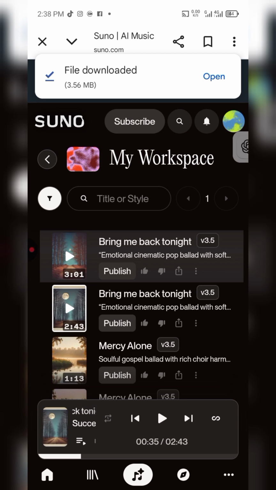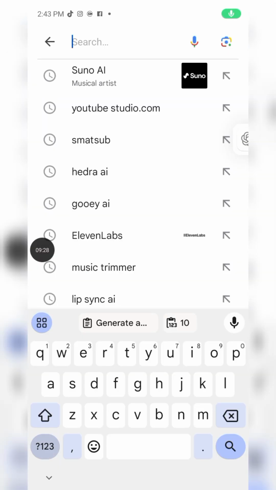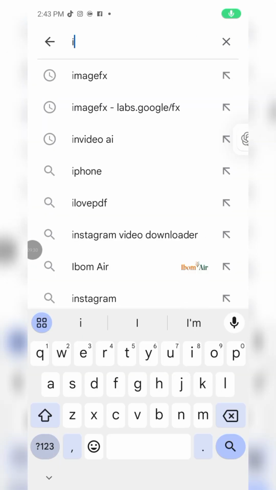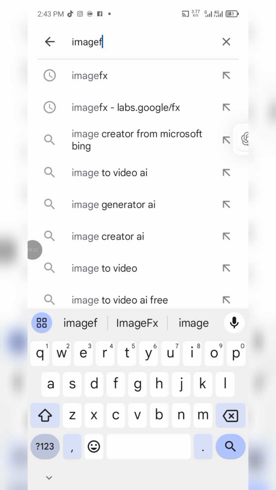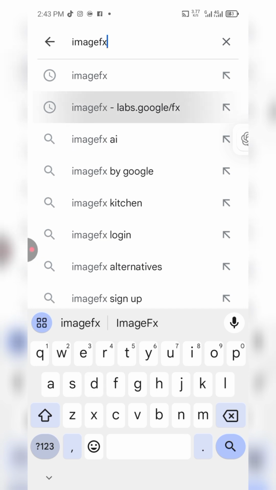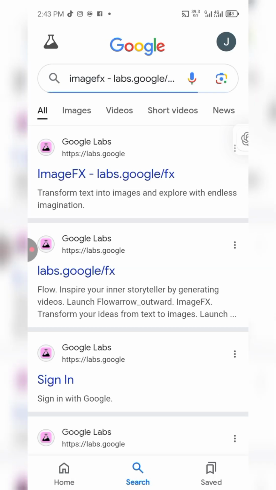So now we are going to create our image. Okay, so just come to Image FX. Here we're going to generate our image. All right, so this is it. Google Labs Image FX. Just tap on that and then it is going to bring you here. So here, this is where we're going to be putting in our prompt to generate our image.